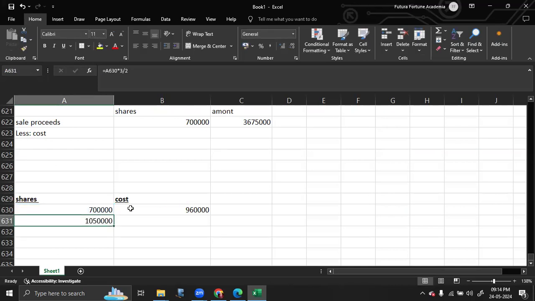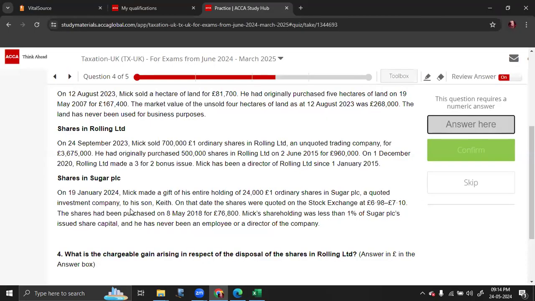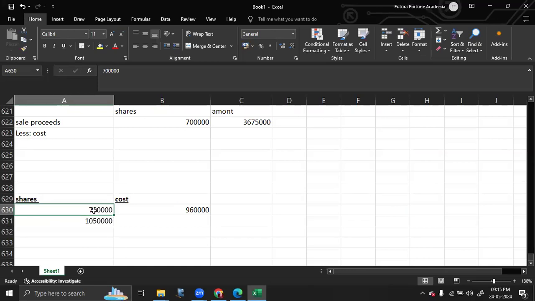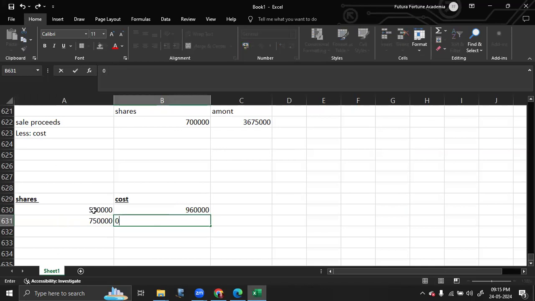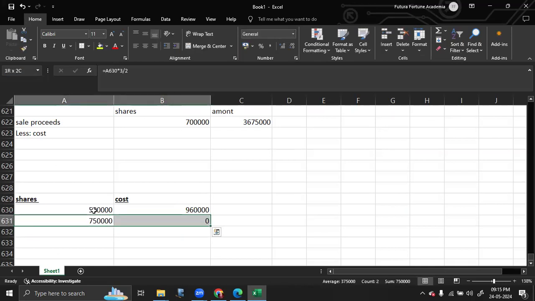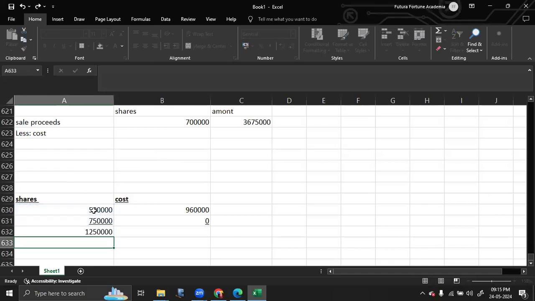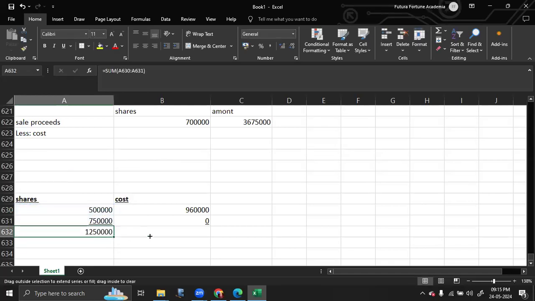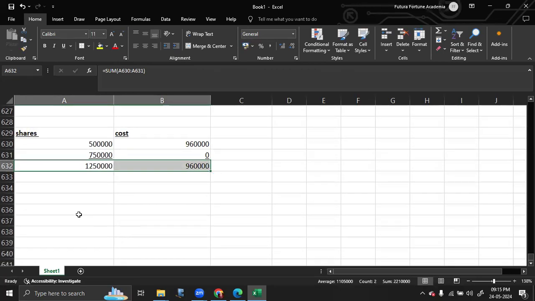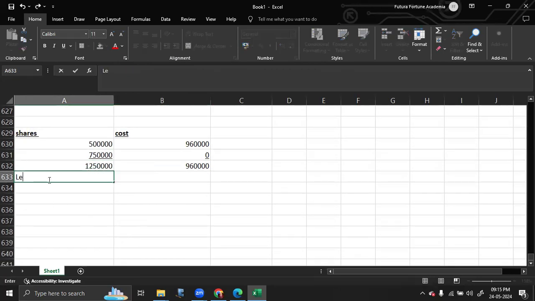Sorry, my bad. Initially, you had purchased 500,000 shares, so that is 750,000. Bonus issue means there is no cost. So your total shares is 1,250,000. Total cost is 960,000, of which you had disposed 700,000 shares.